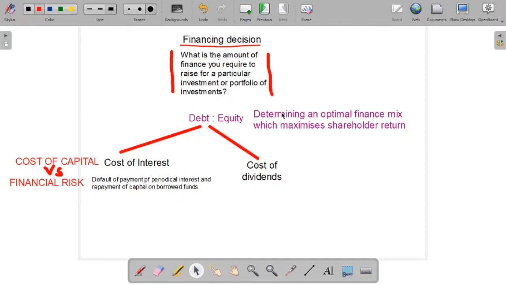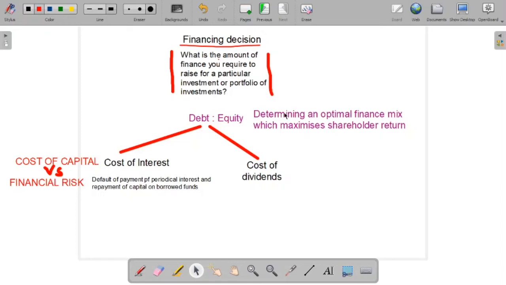So you can default on these two aspects, and therefore that is called the financial risk of debt, right? The financial risk of debt is higher than equity. But when you're issuing equity, or issuing shares, you need to encounter a few costs like flotation cost and the cost of the prospectus. So you need to compare the cost of debt and the cost of equity, right?